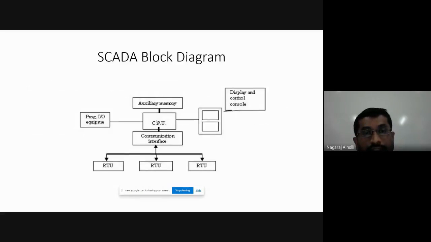And moving on to the block diagram of SCADA. What is a SCADA? How does it look? Which are the different blocks in the SCADA? As I mentioned in the overview, sorry.